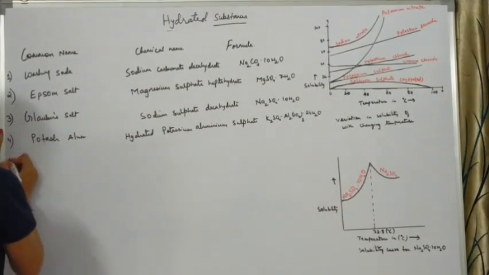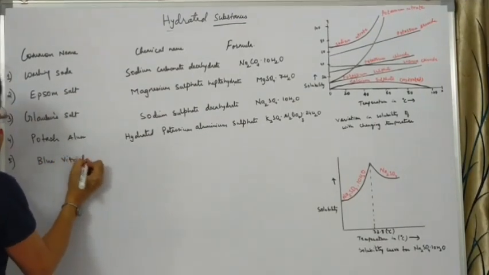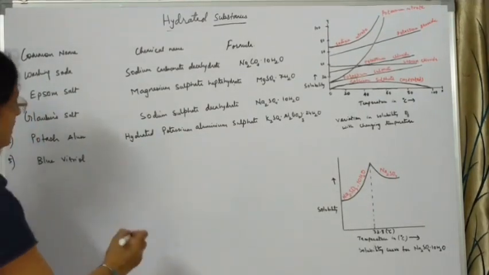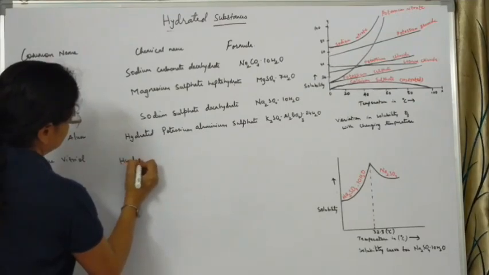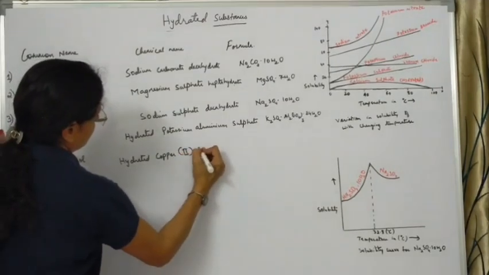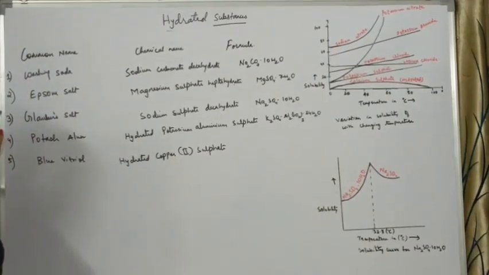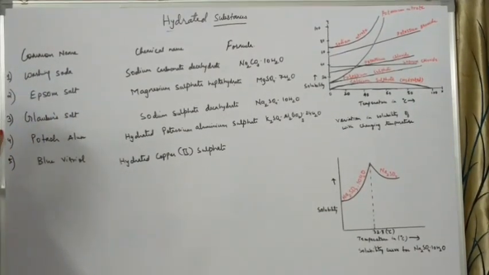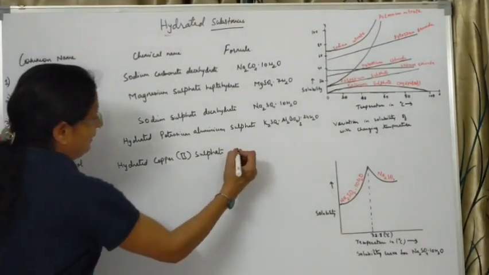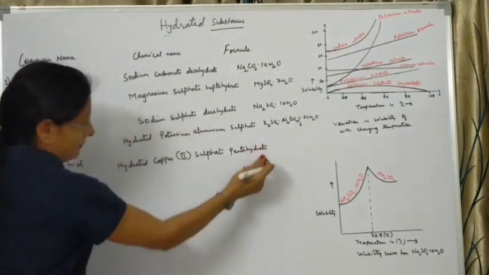Next we have the blue vitriol. Blue vitriol is hydrated copper sulfate, which I have shown you some time back. So hydrated copper 2 sulfate. It contains 5 molecules of water, so we can also call this hydrated copper 2 sulfate pentahydrate. So that will be the complete name.